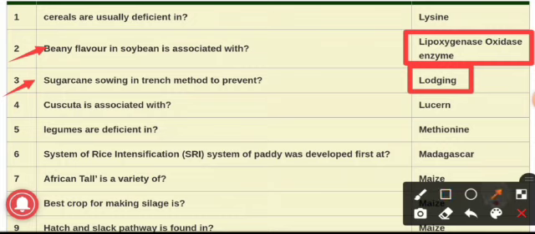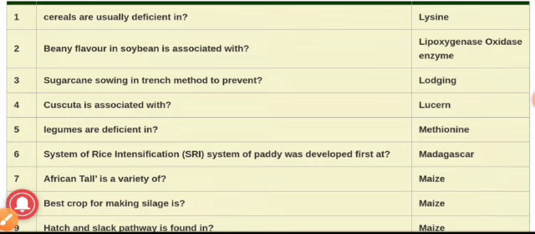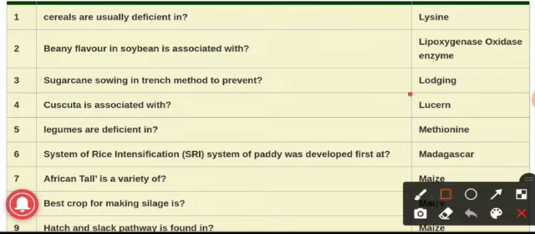Now we will see our fourth question. Cuscuta is associated with, and the answer is lucerne. Cuscuta is associated with the lucerne crop. Cuscuta is a total or hollow stem parasite, also known as dodder, and it is associated with lucerne, also known as alfalfa, and the botanical name is Medicago sativa.